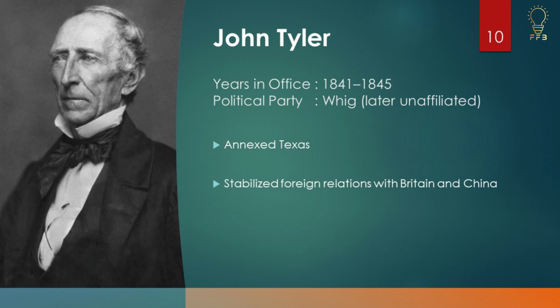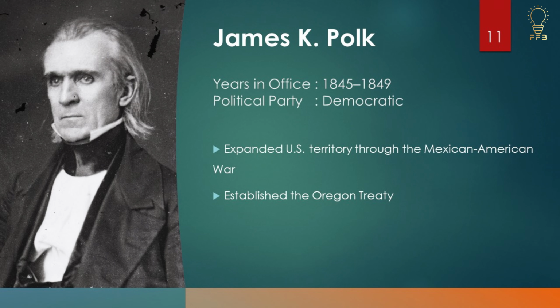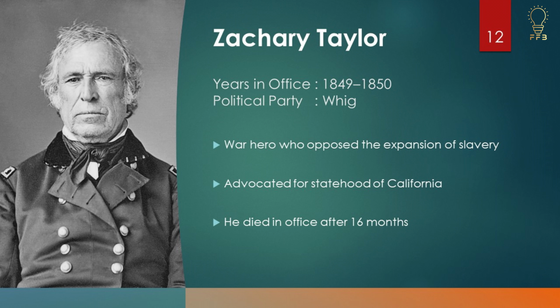John Tyler annexed Texas and stabilized foreign relations with Britain and China. James K. Polk expanded U.S. territory through the Mexican-American War and established the Oregon Treaty. Zachary Taylor, a war hero who opposed the expansion of slavery and advocated for statehood of California. He died in office after 16 months.